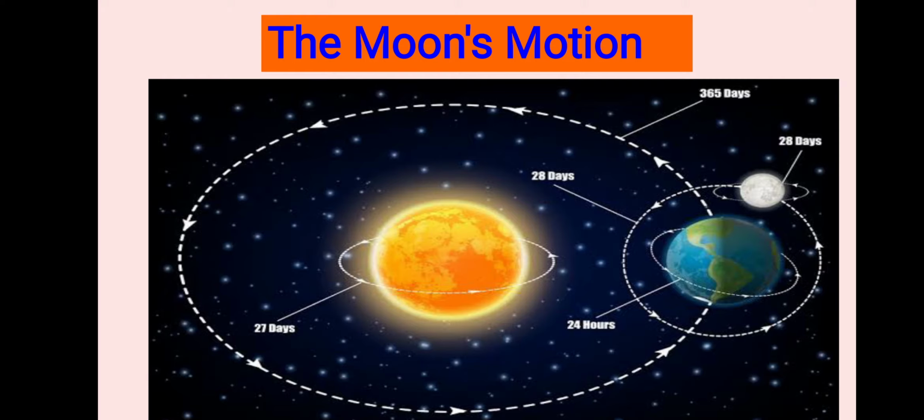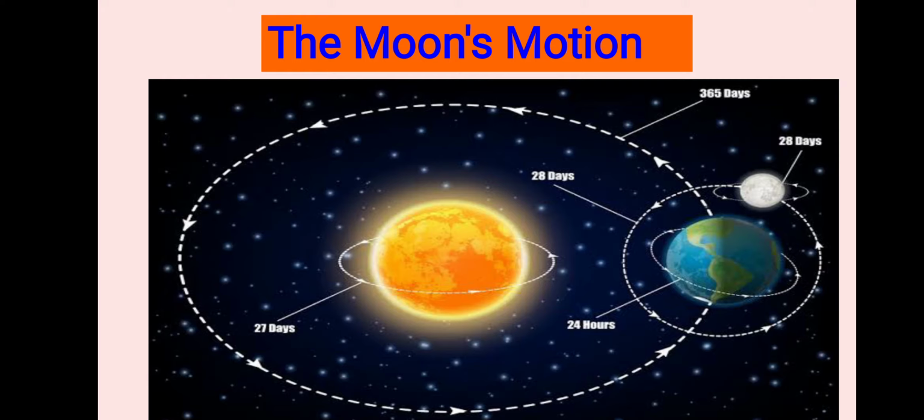See here. First one, earth is moving around the sun, and the second one, moon is moving around the earth. That's why moon is indirectly moving around the sun.